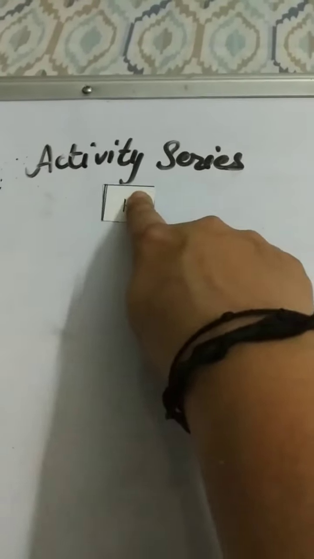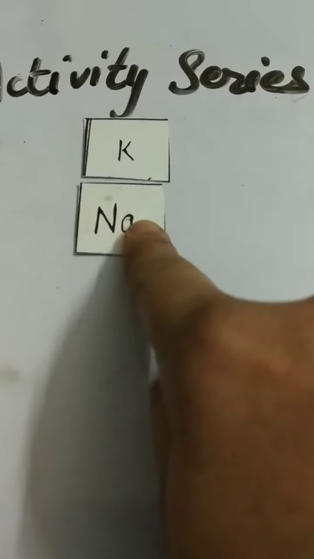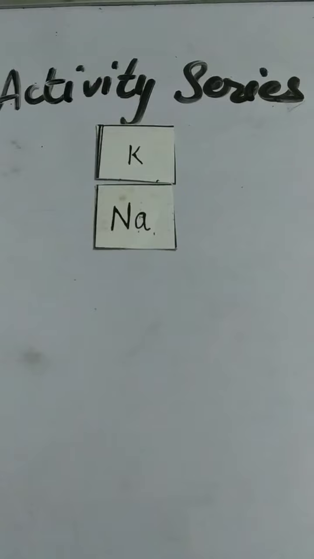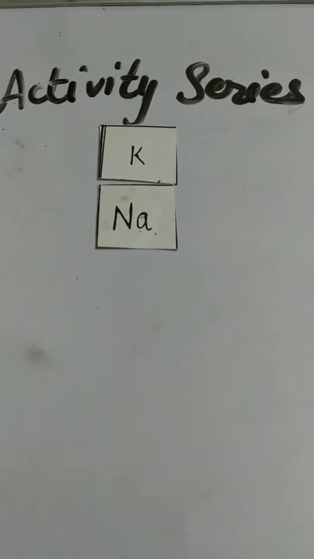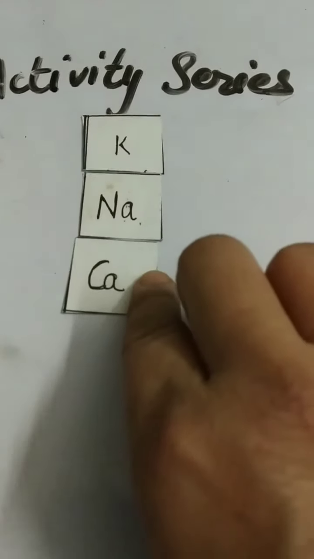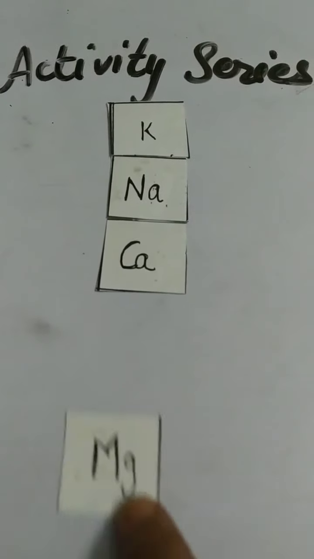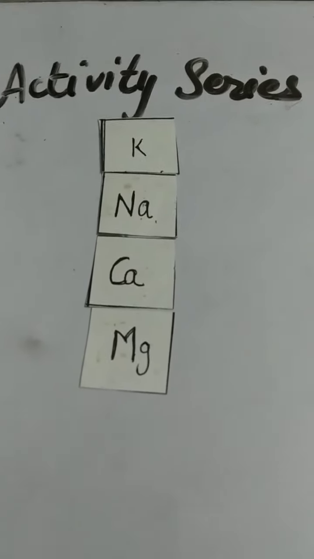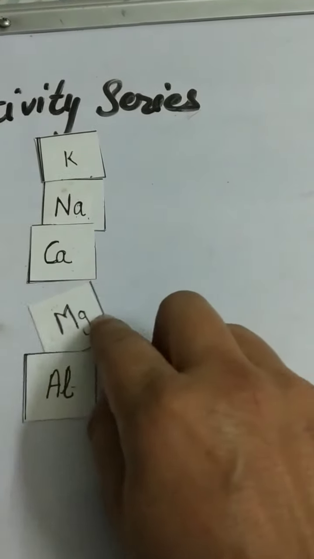Highly reactive metal potassium, then less reactive than potassium, sodium, afterward less reactive calcium, then magnesium, next aluminium, then zinc, after zinc iron,